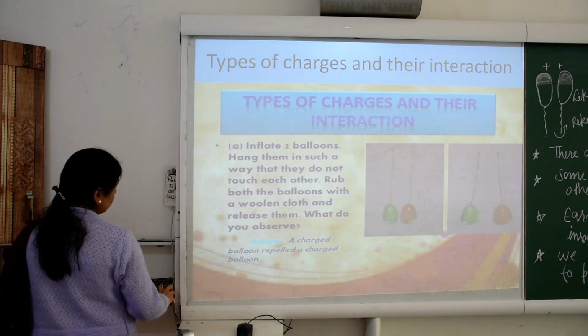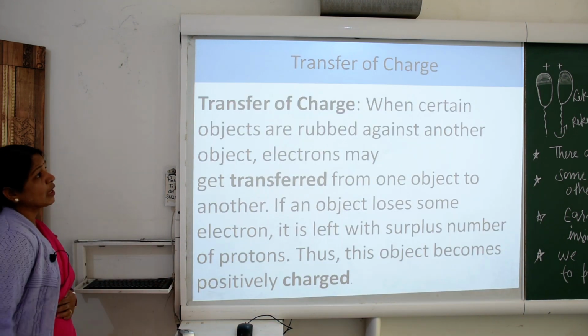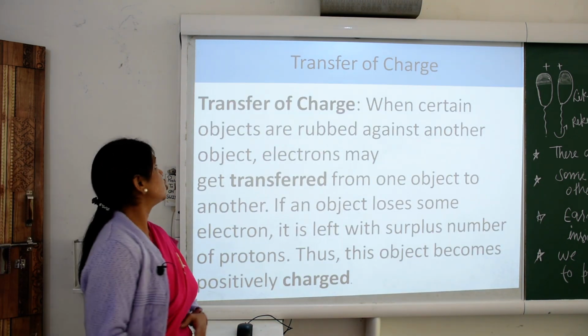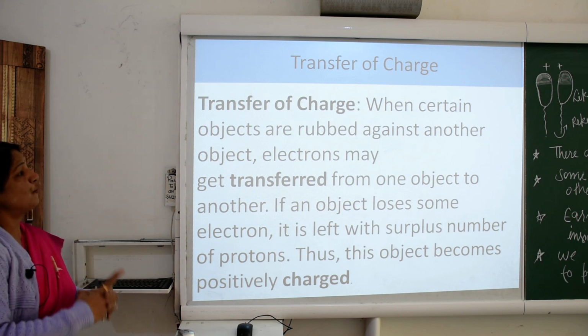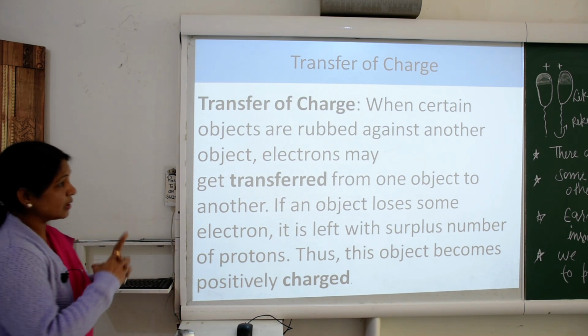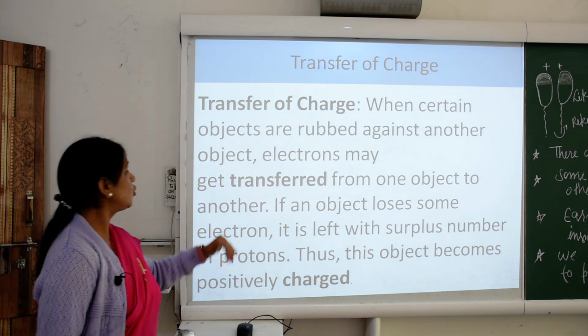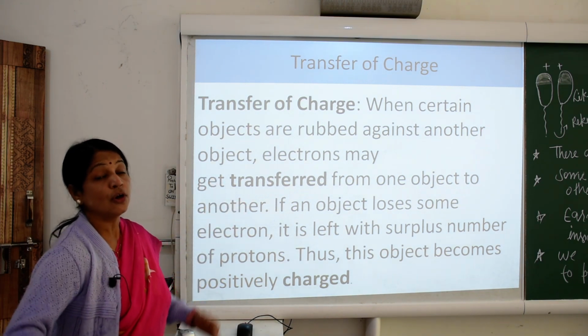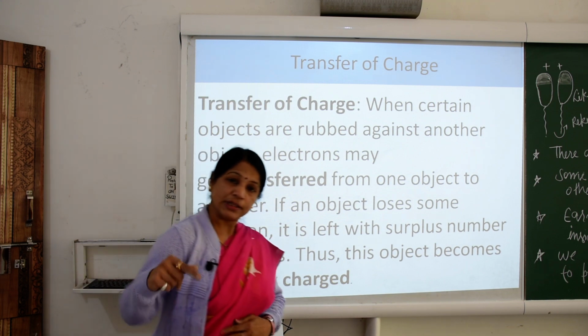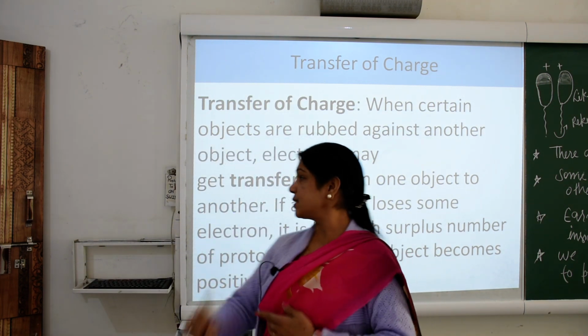Now we are going to see the transfer of charge. When certain objects are rubbed against another object, electrons may get transferred. What is transferred here? The charge, with the electrons.